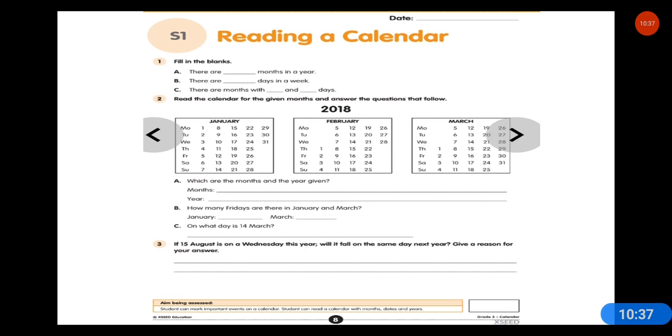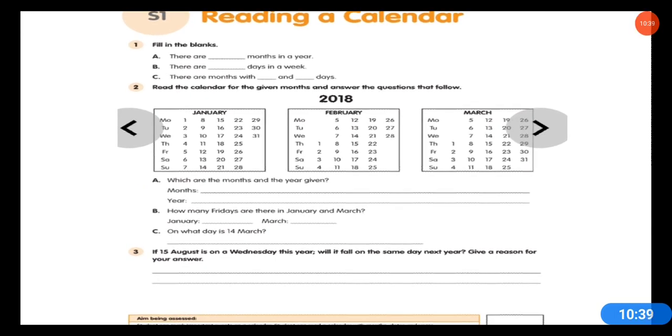Now let's start doing the workbook. Fill in the blanks. There are 12 months in a year. There are 7 days in a week. A will be 12, B will be 7, and there are 30 and 31 days in a month. Read the calendar for the given months and answer the questions that follow. January, February, March, 3 calendars are given.